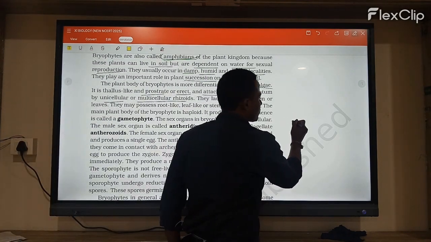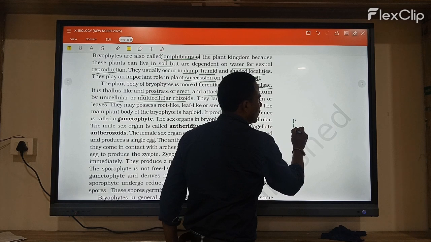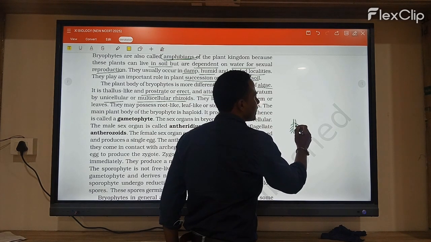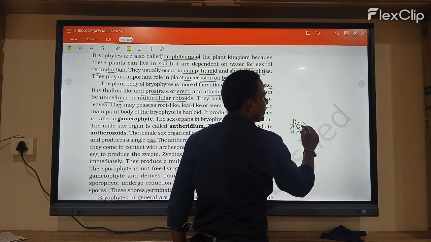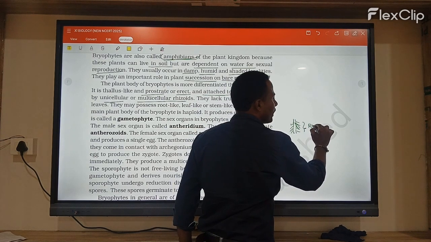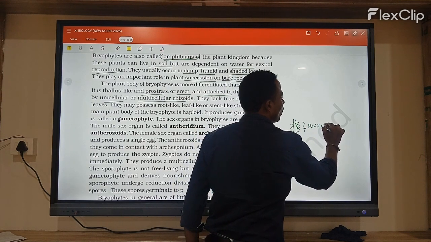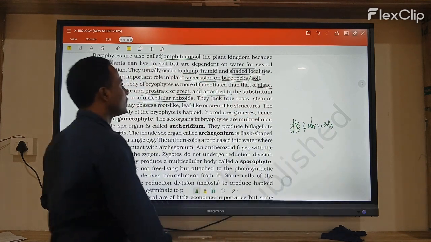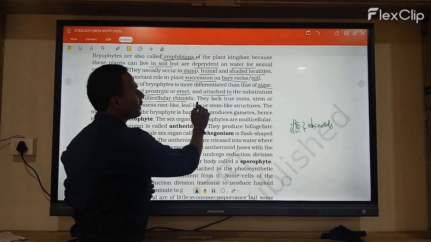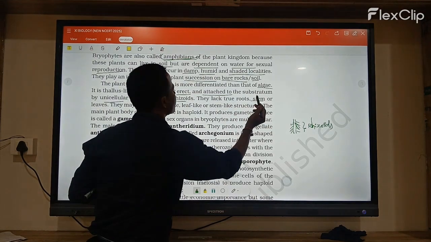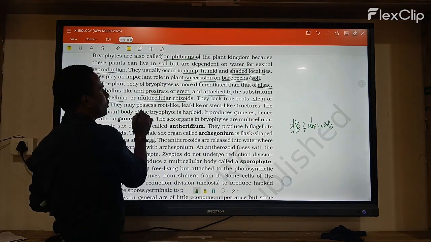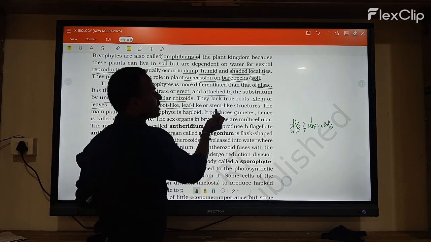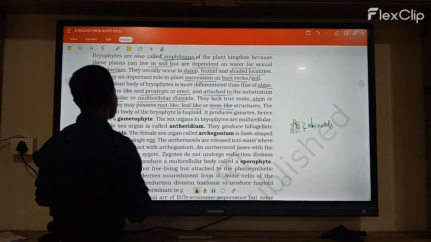Their body has root-like structures, but those are not roots. They are rhizoids. Bryophytes lack true roots, stem or leaves; they only possess root-like, leaf-like or stem-like structures.